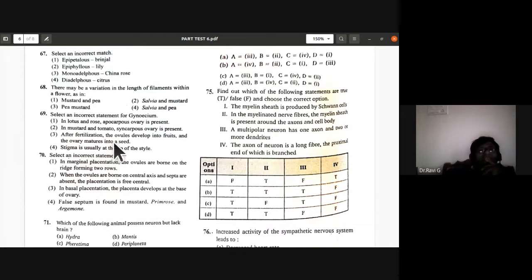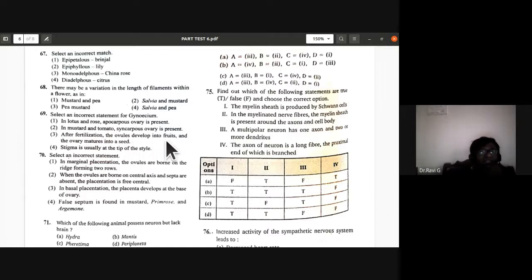Okay. So select an incorrect statement for gynoecium. In lotus and rose, apocarpous ovary is present. Okay, that is right. In mustard and tomato, syncarpous ovary is present. So syncarpous, yes, they are fused.